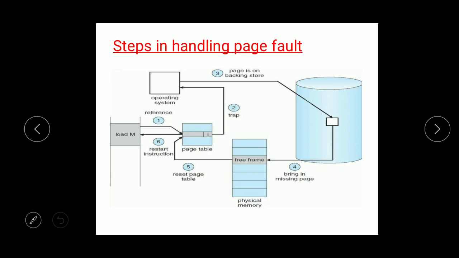And in the last step, once the page is set to valid, it is going to restart the instruction from the beginning. So these are the six important steps in handling the page fault, and diagrammatically it is represented in this way.